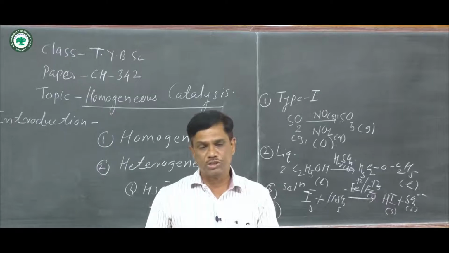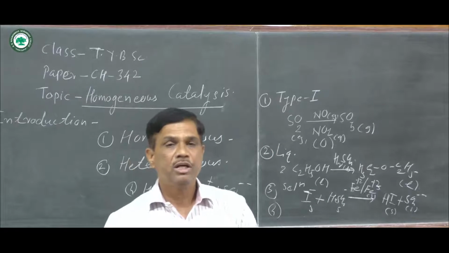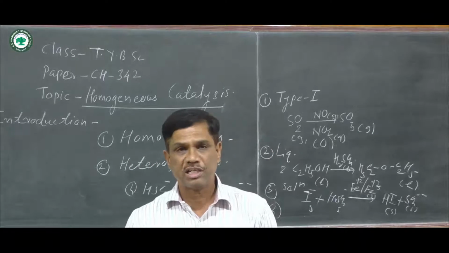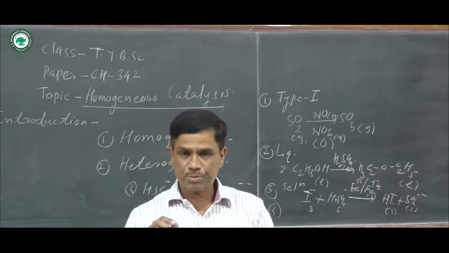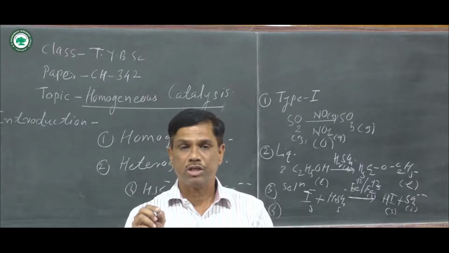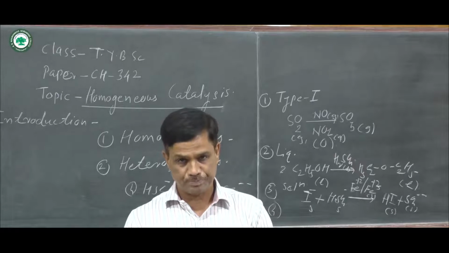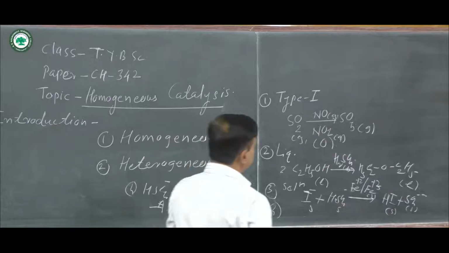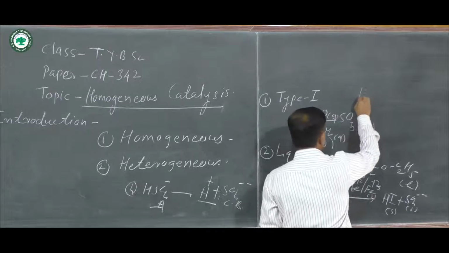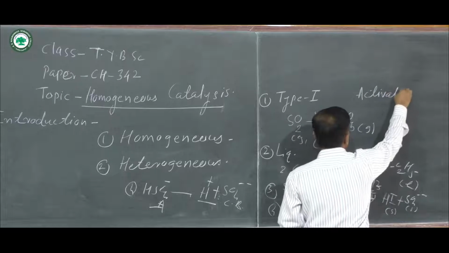When a catalyst is used and there is a formation of product, that phenomenon is known as catalysis. You know that a catalyst is a substance which accelerates the rate of reaction but does not take part in the reaction. Actually, when a catalyst is used, there is a decrease in activation energy.